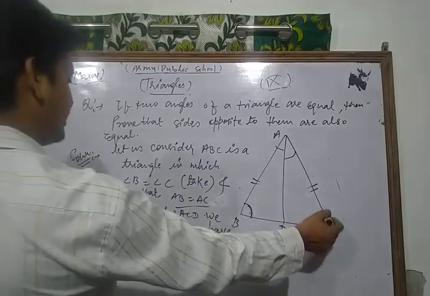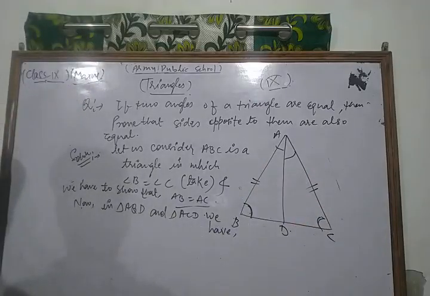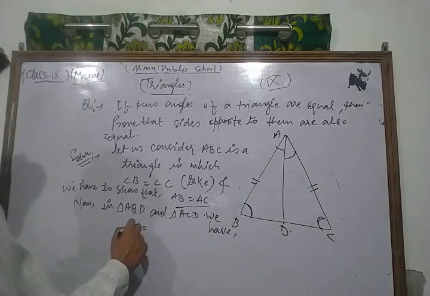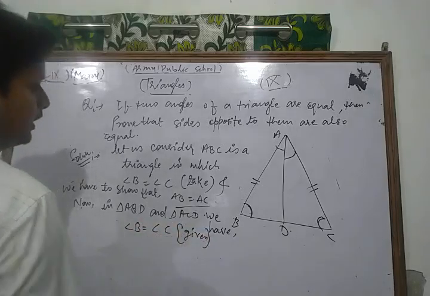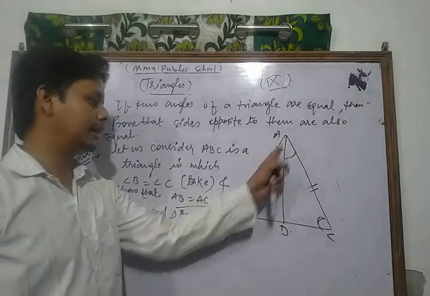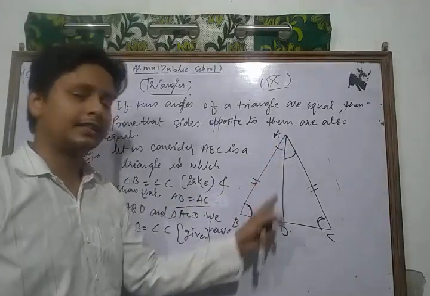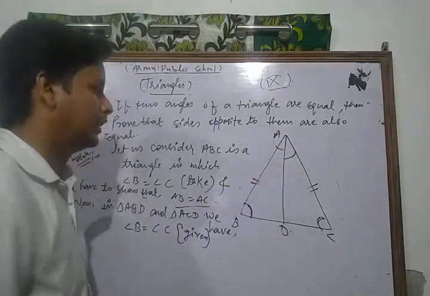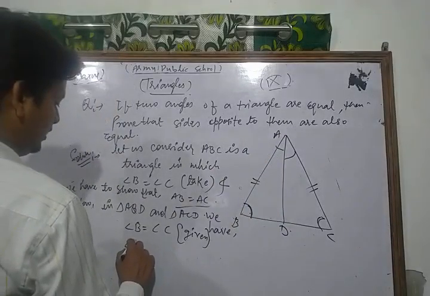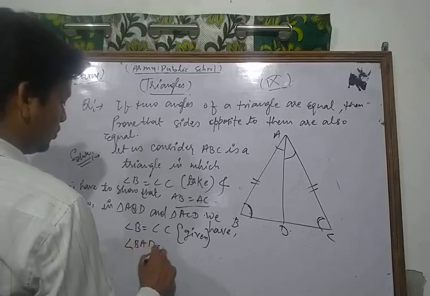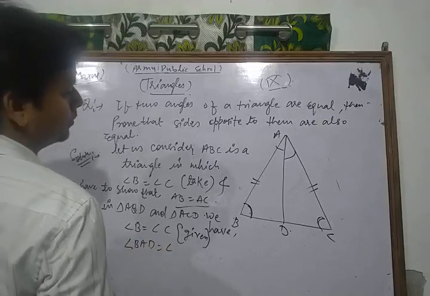Angle B is equal to angle C, which is given. We draw AD as the bisector of angle A. It means that angle BAD is equal to angle CAD.